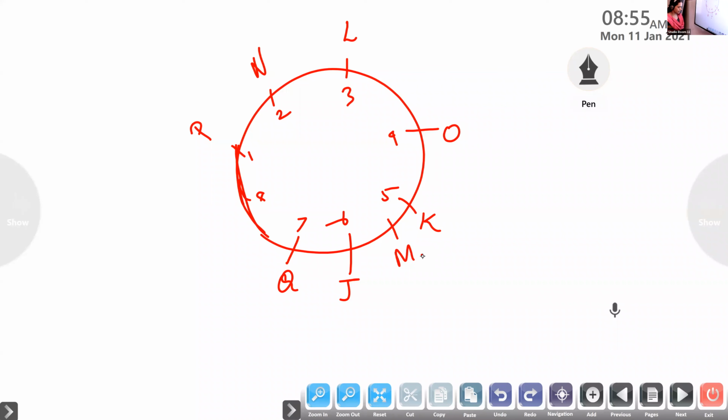Start from the beginning. Q is not the neighbor of N and M. Okay. Q is sitting immediate left of J. Then Q is not the neighbor of N and M. P is the neighbor of N. O is immediate right of K.